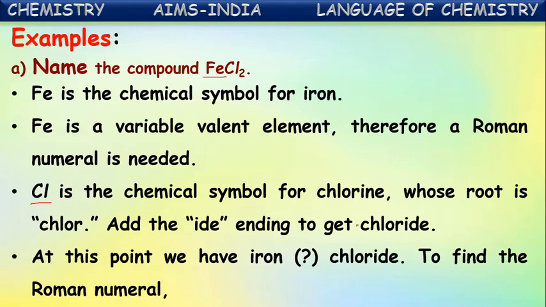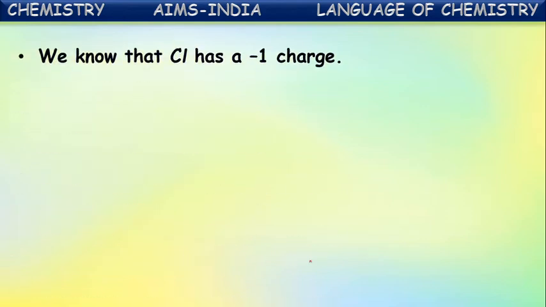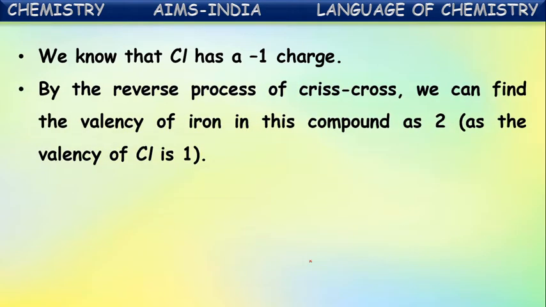At this point, we have iron chloride. To find the Roman numeral, we have to find what is to be written here. We know that chlorine has -1 charge. Yes, chlorine shows a -1 oxidation number or -1 valency. By the reverse process of crisscross, we can find the valency of iron in this compound as 2.